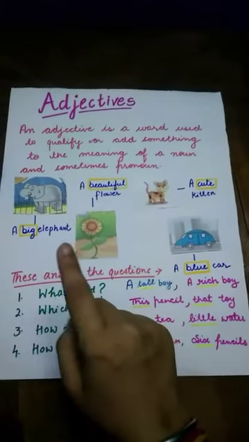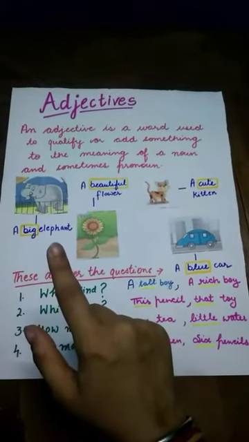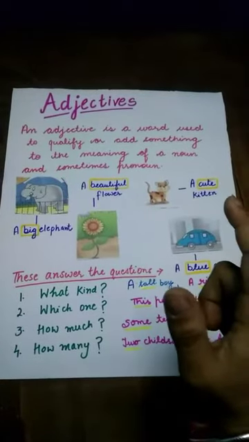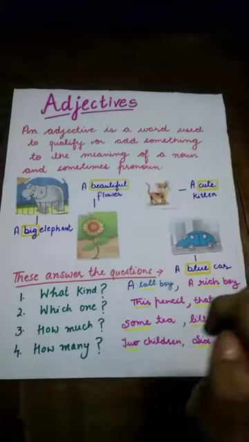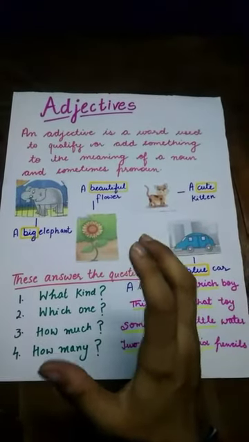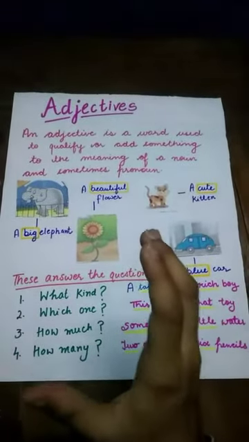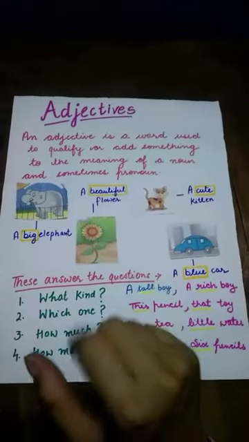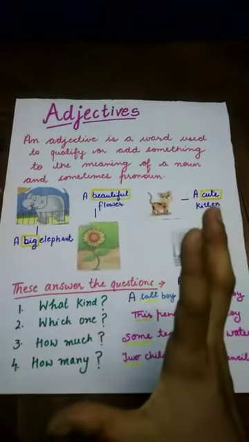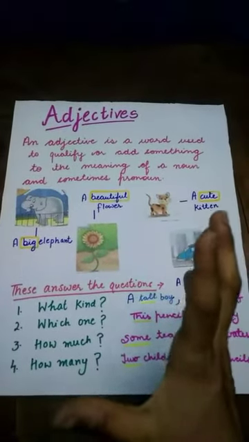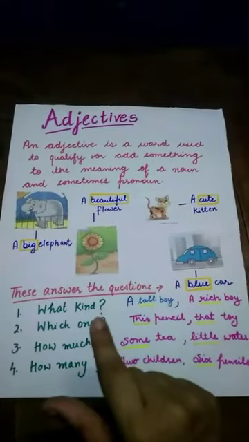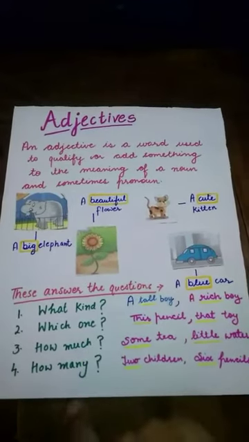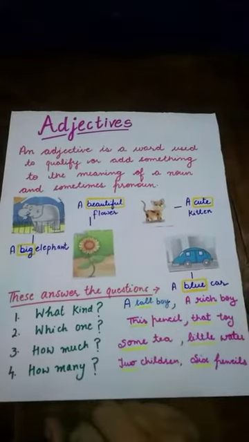Now read out the following examples. A big elephant, a beautiful flower, a cute kitten, a blue car. Now these highlighted words tell you something about the nouns. So they are called adjectives. Now adjectives are also used to answer questions like what kind, which one, how much, and how many.